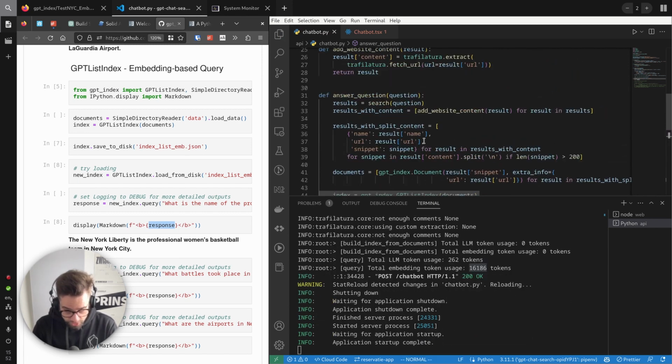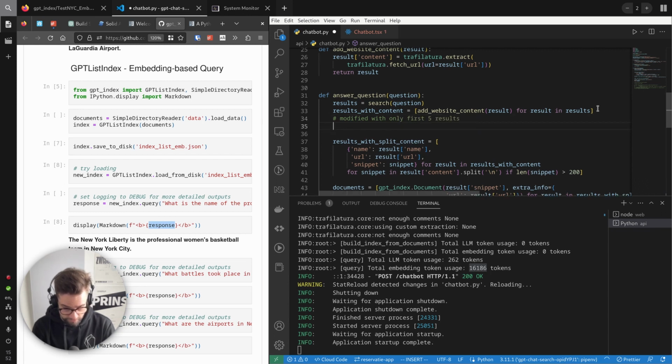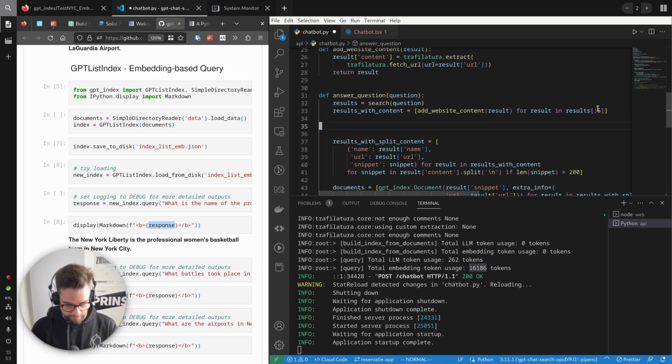Actually, let's shorten the amount of websites. Modified with only first 5. Yeah, but you don't have to fetch everything. No, I don't want you to do add, like something like this, you know? Yeah, that's it. Close this, please. And you know what? I want this to run in parallel.